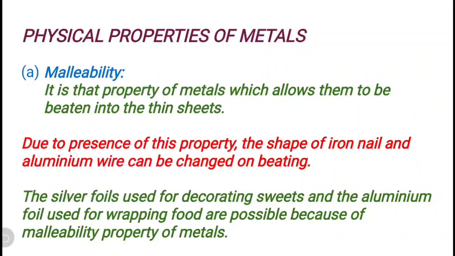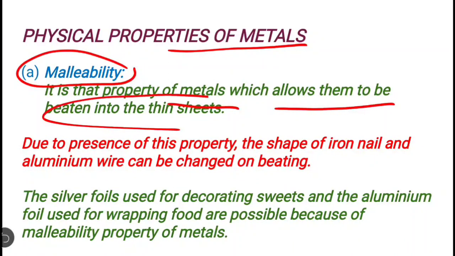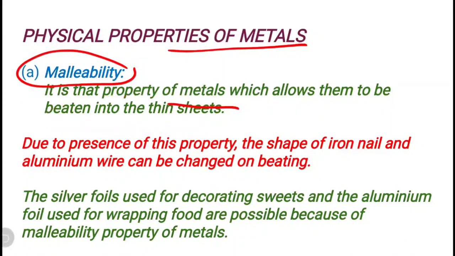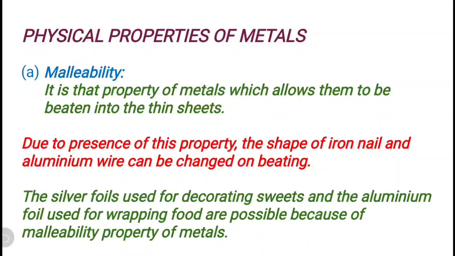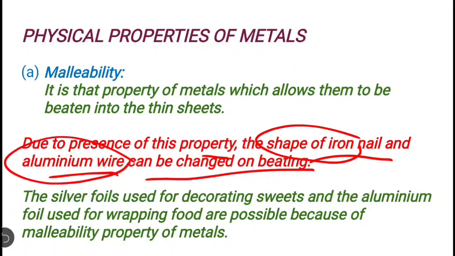Okay, now let's start with the physical properties of metals. First one is malleability. As I told you, it is that property of metals which allows them to be beaten into thin sheets. Due to this property, the shape of an iron nail and aluminium wire can be changed on beating.